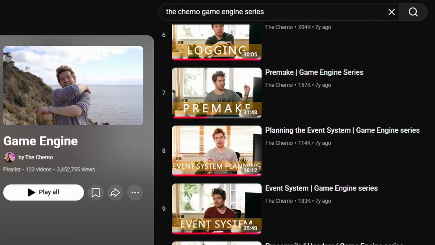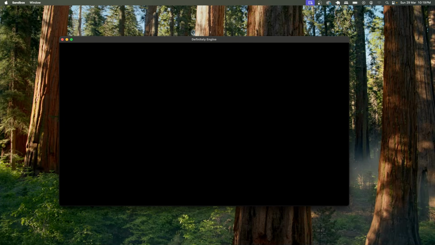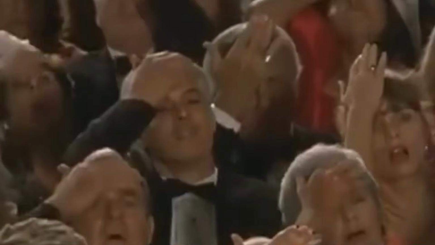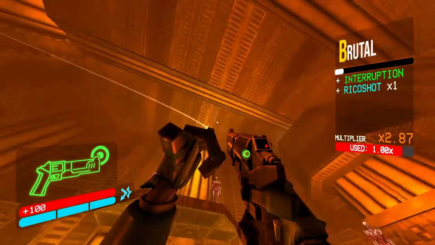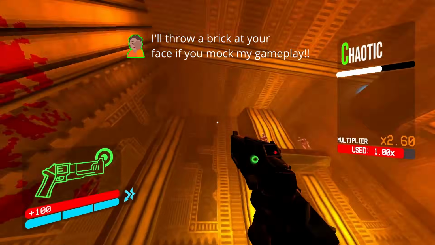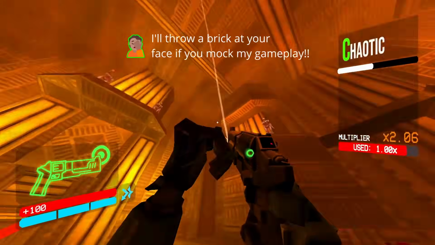in VS Code. Then I crunched through a couple of videos and finally got my first window open with GLFW. Yeah, I'm calling it definitely engine. Lately, I'm playing Ultra Kill, and I wanna create a game that's inspired by this, Titanfall and Mirror's Edge. And for that, we first need to detect key presses.